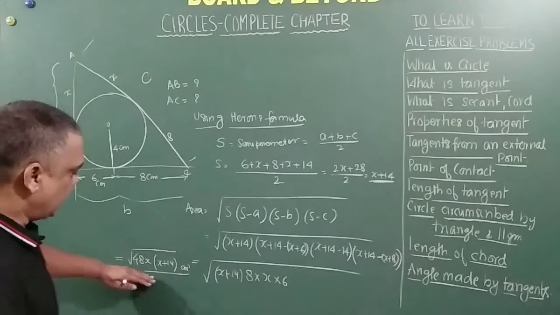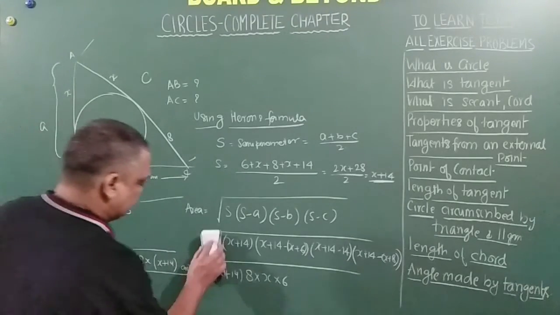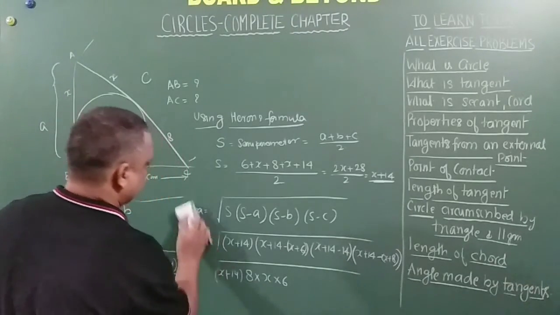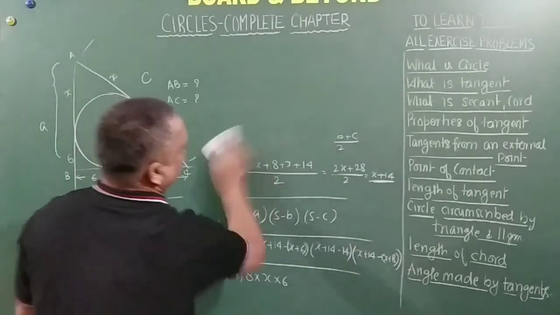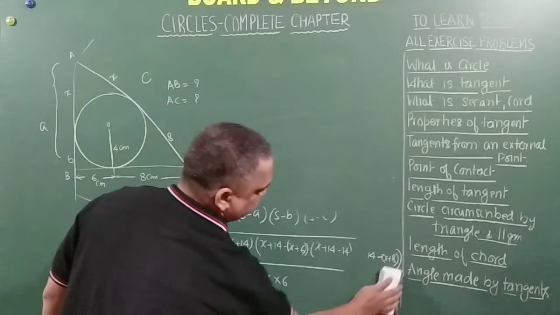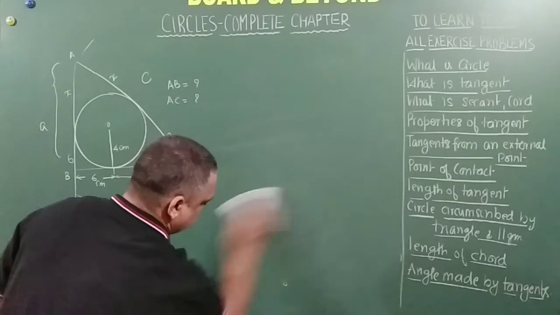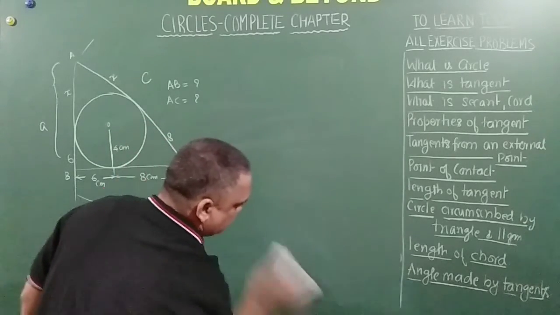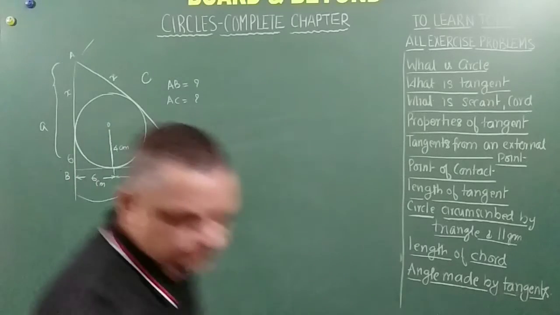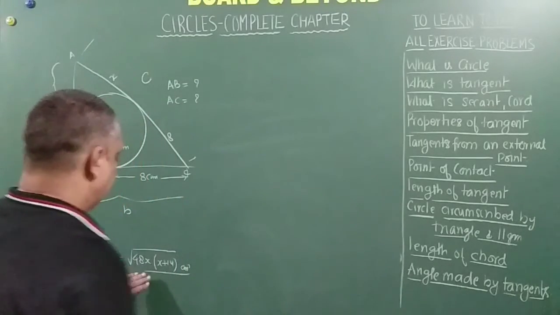But as of now, I'll take this result and move forward. I'll rub off everything else. So let it be like this.